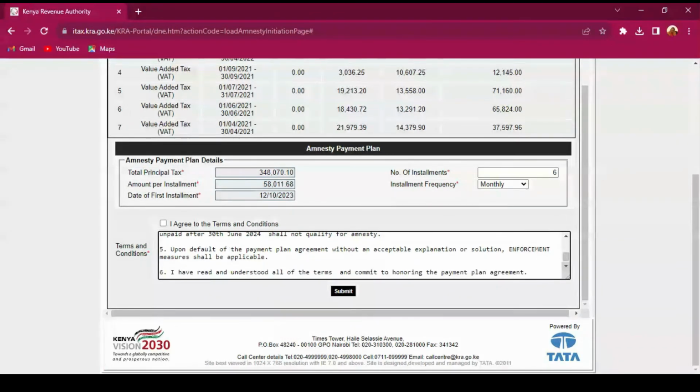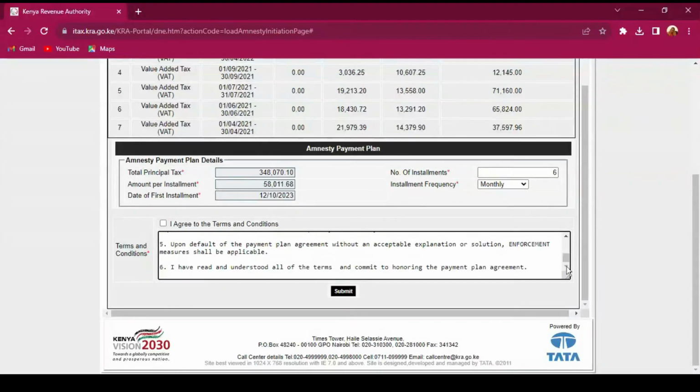Number five says that upon default of the payment plan agreement without an acceptable resolution, enforcement measures shall be applicable. And the last one is that you, the taxpayer, have read and understood all the terms and commit to honoring the payment plan agreement. Once you have done that, you submit and you make payment to KRA for the first installment.